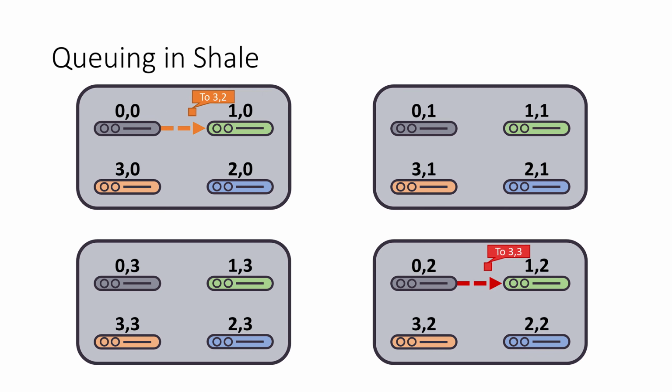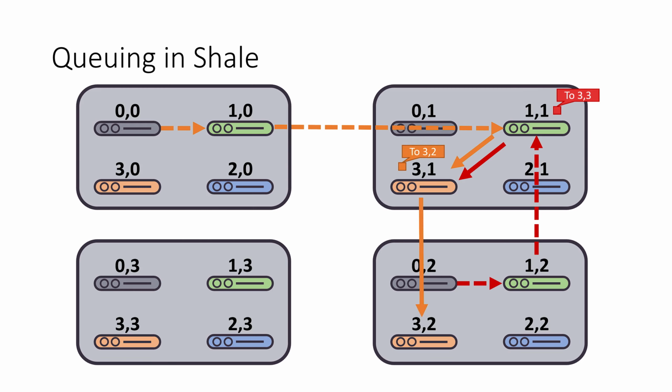Let's say we happen to spray them via the same intermediate node. Well, it just so happens that now in their first direct hop, they want to take the same direct hop via this node 3, 1. So we have to pick one to send first. Let's say we send the orange one first. So that one's going to arrive at its destination on time, but the red one has to be delayed for an entire schedule iteration before we get another time slot headed to node 3, 1.